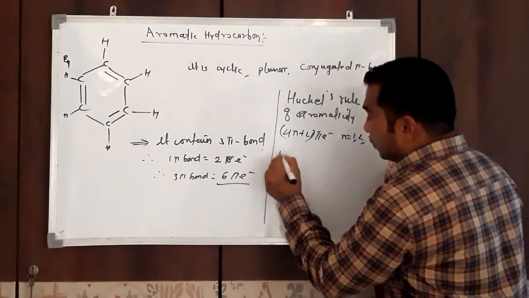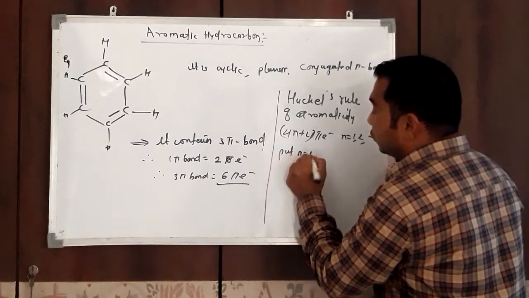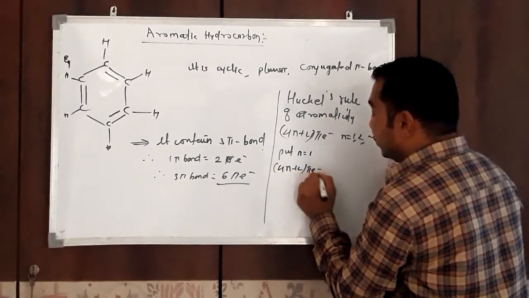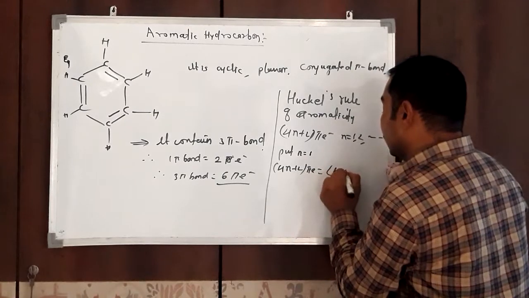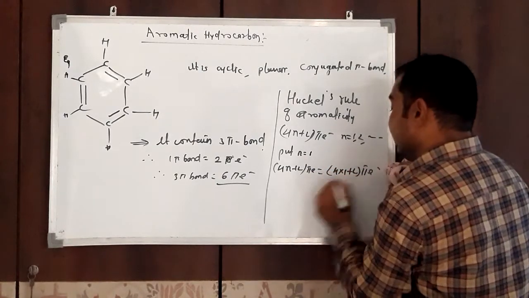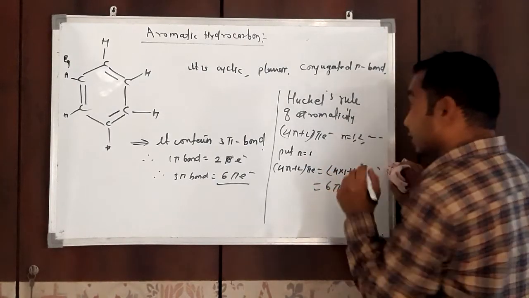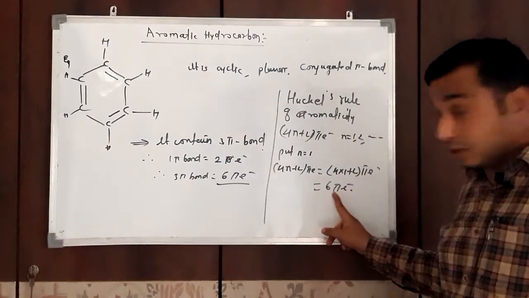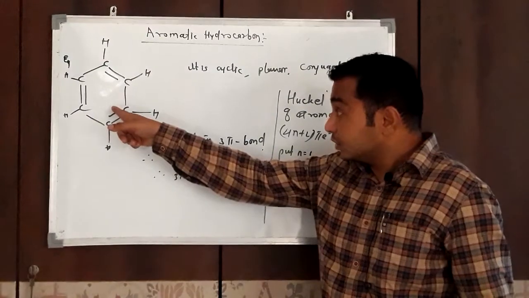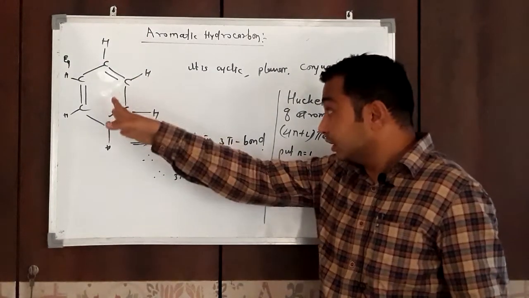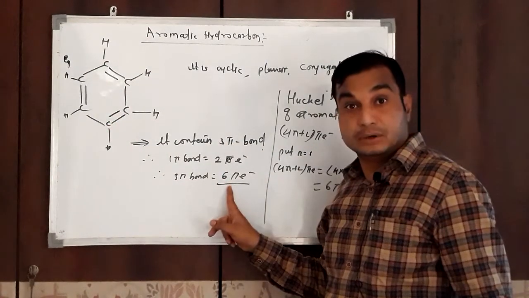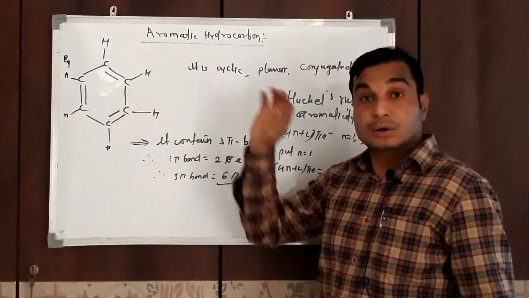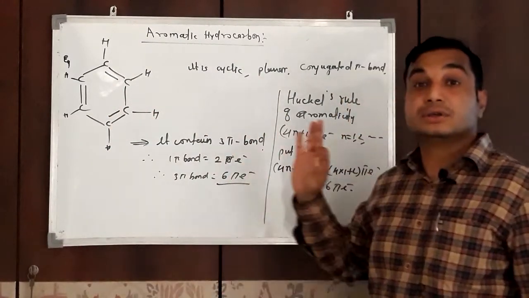Put n equal to 1, then what we get? 4n plus 2 pi electrons equals 4 into 1 plus 2, that is 6 pi electrons. Theoretically this compound has 6 pi electrons, and practically this compound contains 6 pi electrons, so benzene obeys Huckel's rule.